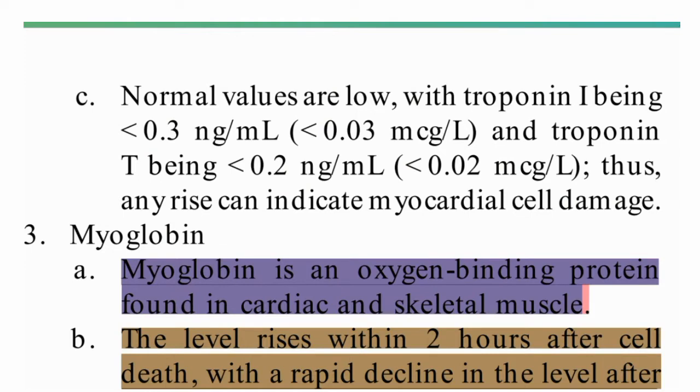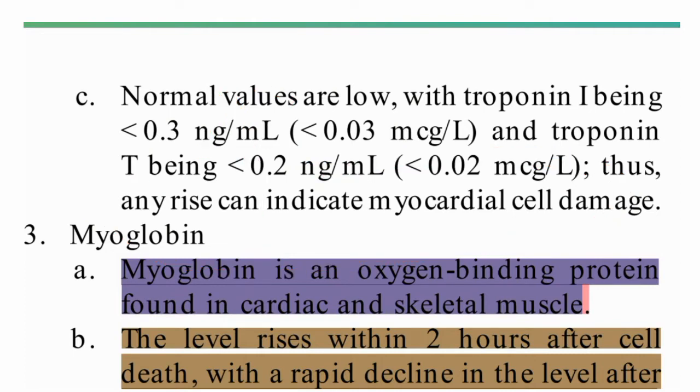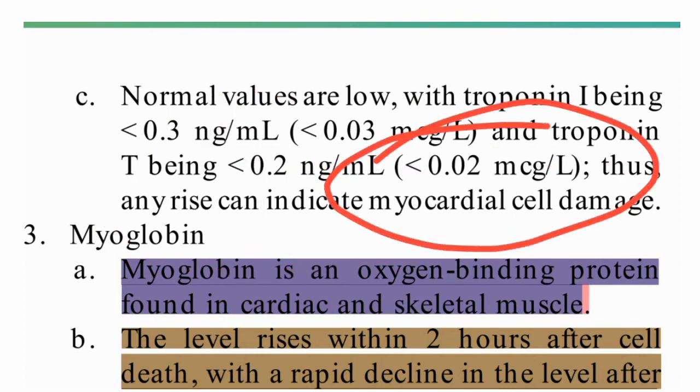Thus any rise can indicate myocardial cell damage. If troponin I or T is elevated, it suggests myocardial cell damage.